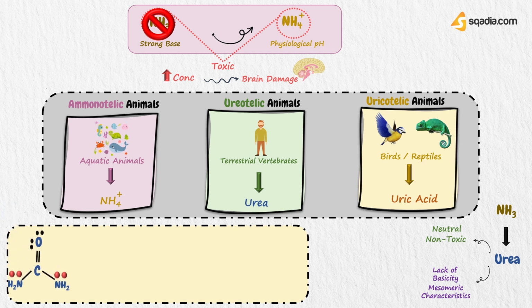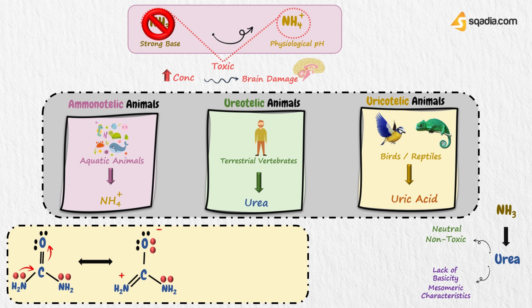This is the structure of urea. You can see free electrons indicated by red. These free electron pairs of the two nitrogen atoms are delocalized over the whole structure. Free electron moves from nitrogen of NH2 group to carbon of carbonyl group, and then from this carbon to oxygen of carbonyl group, as a result of which oxygen gains lone pair and gets negative charge while nitrogen becomes electron deficient, indicated by positive sign.